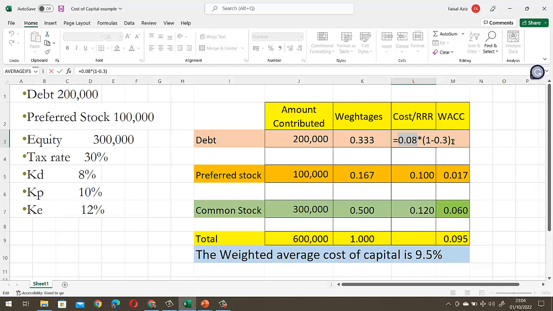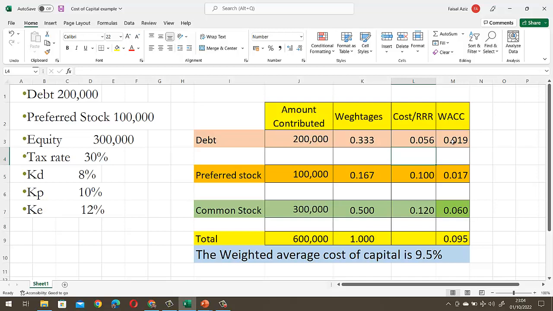So we need to calculate the after tax cost of debt, and the amount by which the company is saved by the tax is called a tax shield. So here you can see 0.08 multiplied by 1 minus 0.3. This will give us the cost of debt after tax shield. So here it comes to 0.056.